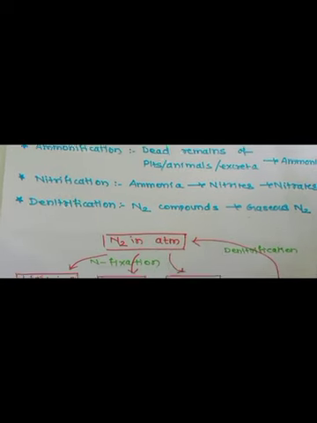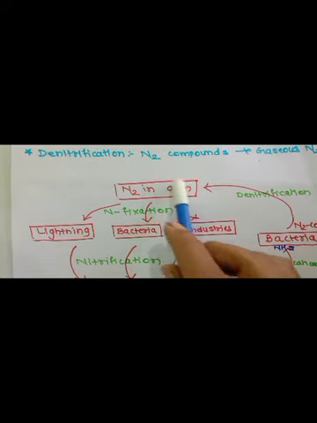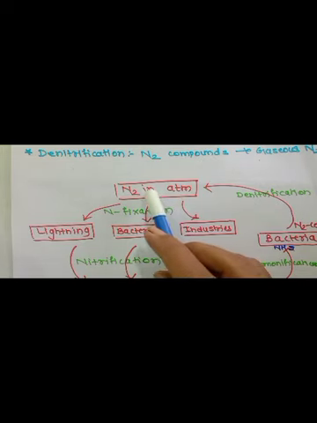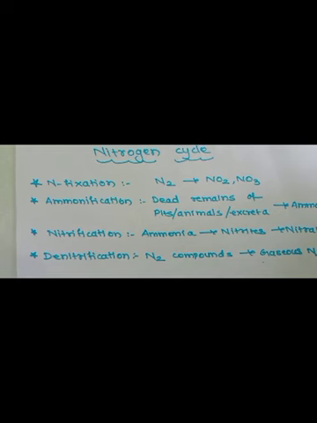Now you can see in this diagram of the nitrogen cycle that nitrogen which is present in the atmosphere first needs to be converted into such a form which can be directly consumed by the plants and animals. So this process of converting the nitrogen into its compounds is known as nitrogen fixation. Here I have given you the importance of the process.